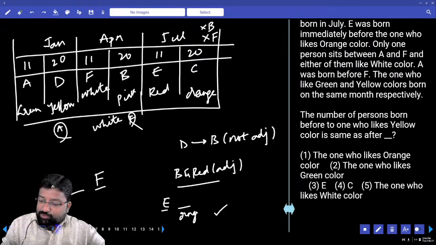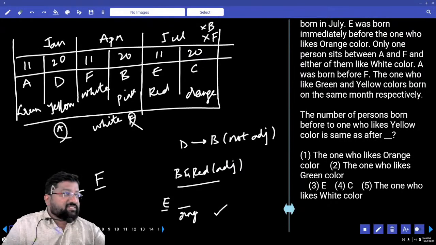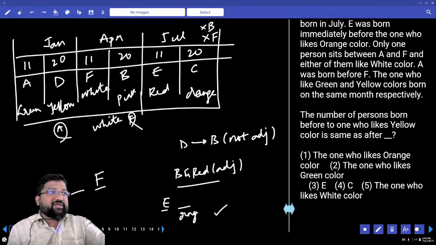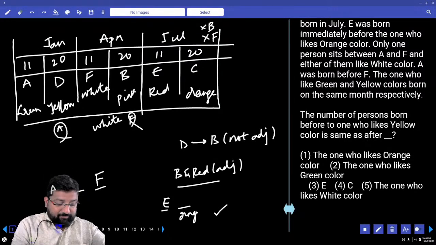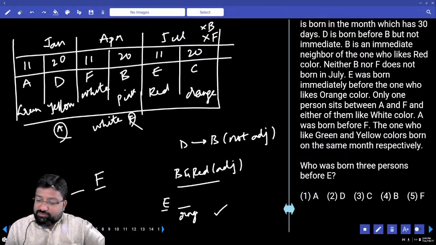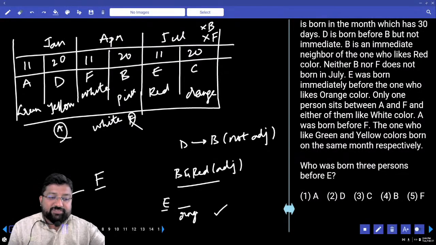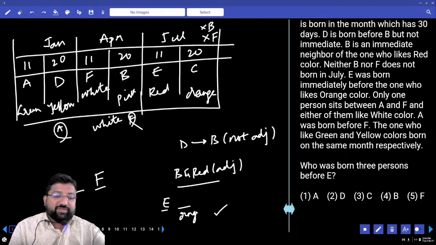The number of persons born before the one who likes yellow color is the same after. Yellow is second from left, and what is second from right? Red. Who was born 3 persons before E? Who is born 3 places, 3 persons before E is D.